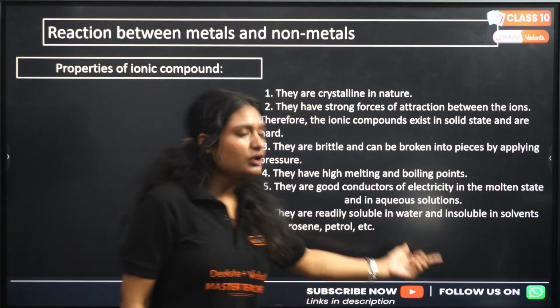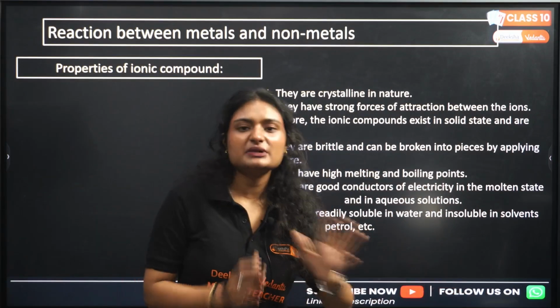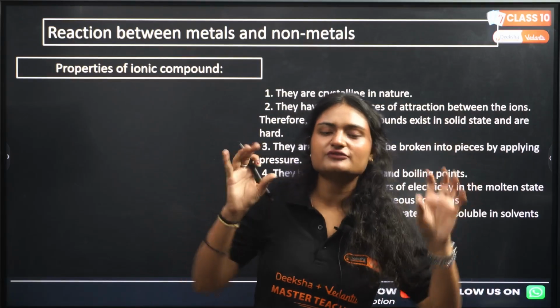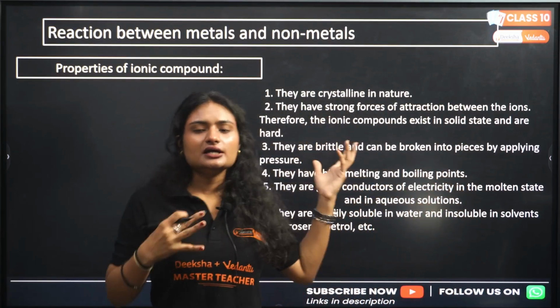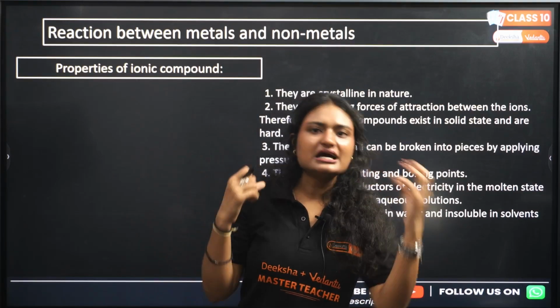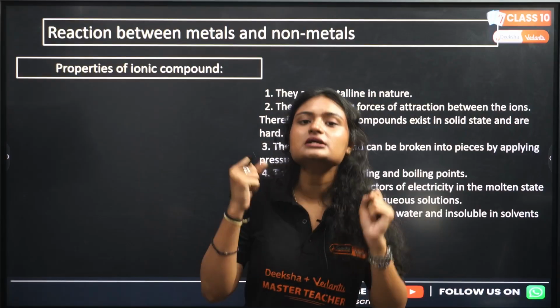They are soluble in water and insoluble in organic solvents like kerosene and petrol. Because water is polar in nature. It has poles, H positive and OH negative. And ionic compounds also have ions, Na positive and Cl negative, a positive ion and a negative ion. Because of that, they are only soluble in polar compounds.